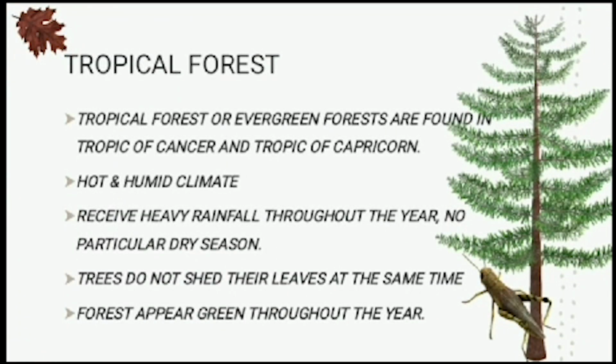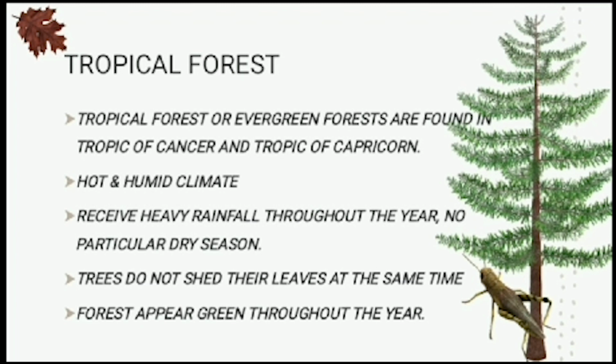First one is tropical. Tropical rainforests or green forests are found in the regions between the Tropic of Cancer and the Tropic of Capricorn. Tropical rainforests have hot and humid climate. They receive heavy rainfall throughout the year with no particular dry season.